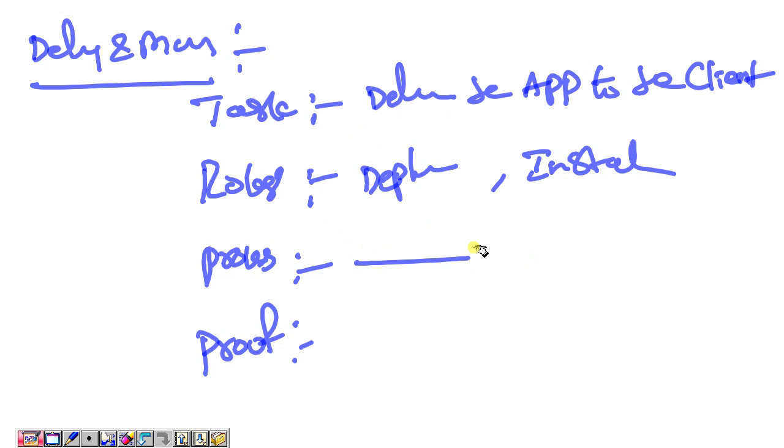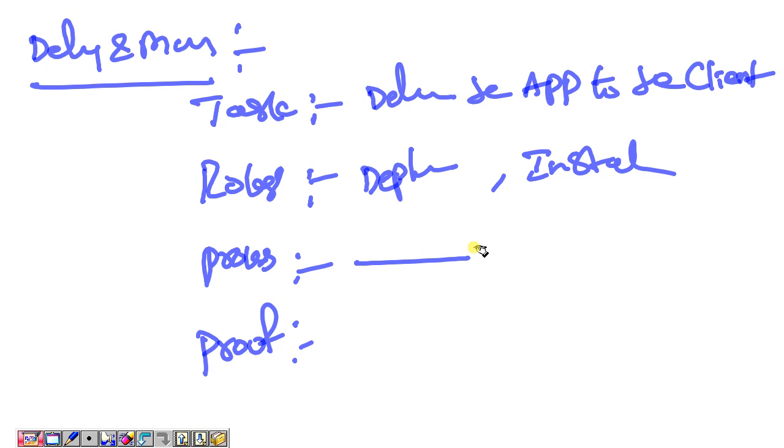Process: the deployment engineer will go to the client place and deploy the application successfully into the client environment and hand over the original application to the client. This is what we are calling the process of the delivery phase.